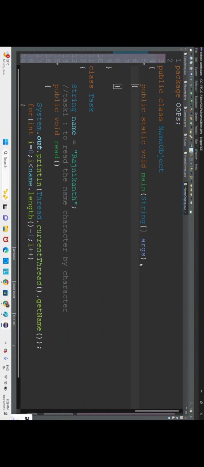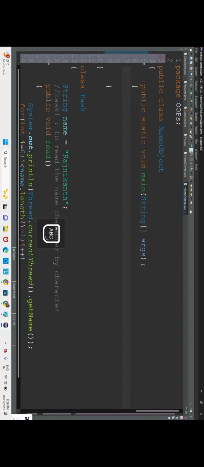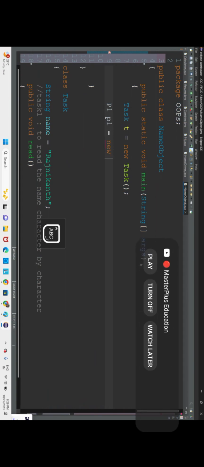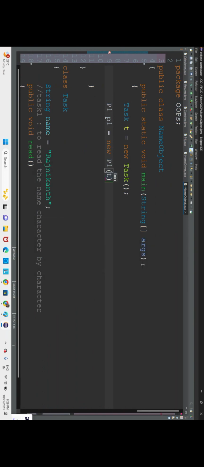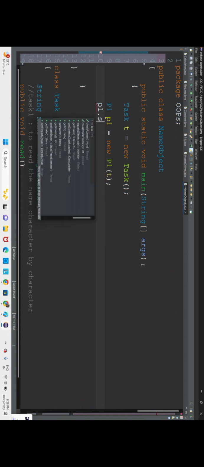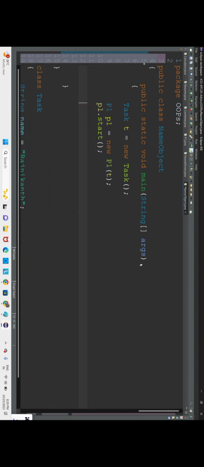After going for main method, next go for object creation of the task. e is equal to new Task of no argument constructor. Next, Person1 p1 is equal to new Person1Thread of e. To start execution, p1 dot start. Same thing for the Person2 thread.